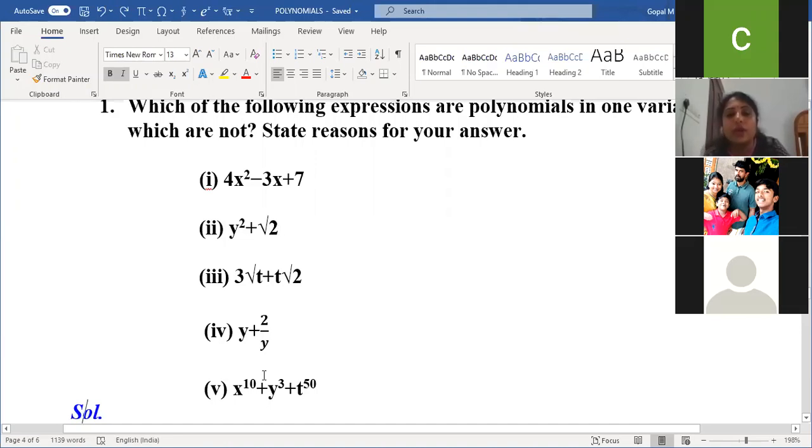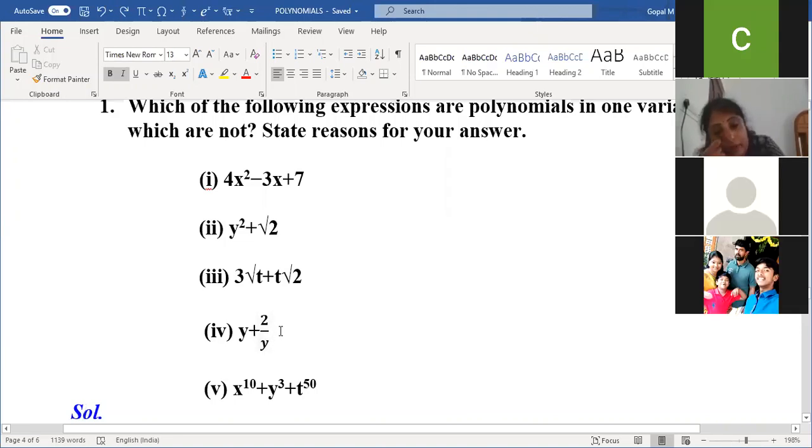Okay, come to the fourth one, y plus 2 by y. Is it a polynomial? Not a polynomial. The exponent is not a whole number. Here y power is 1. If I take 1 by y to the numerator, it becomes y power minus 1. So minus 1 is a negative value. I always said the power of a polynomial is non-negative. So this is not a polynomial.